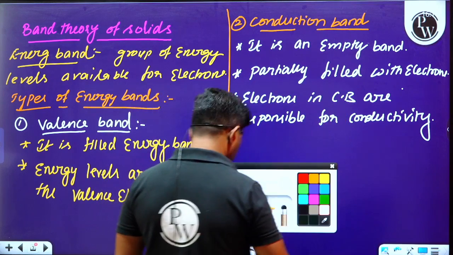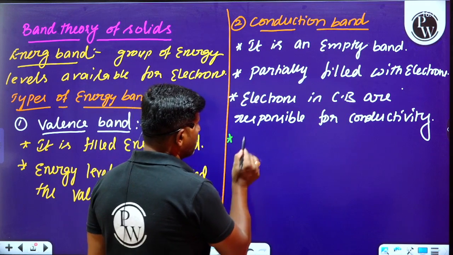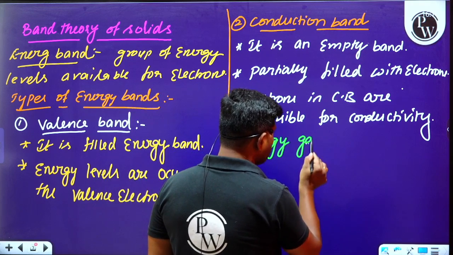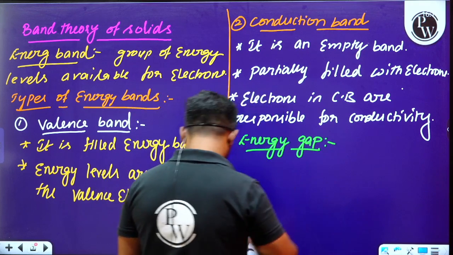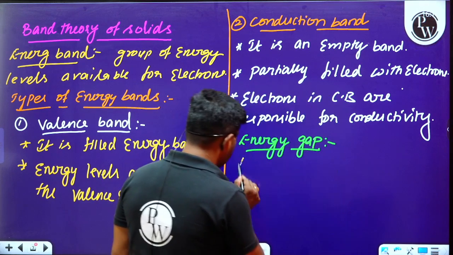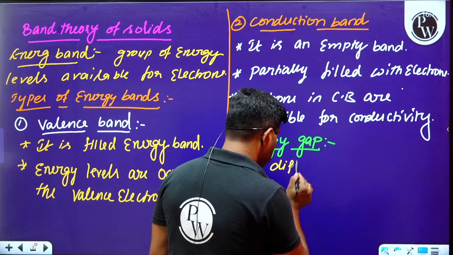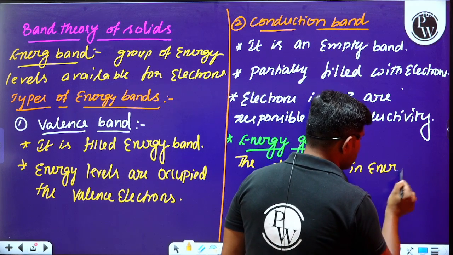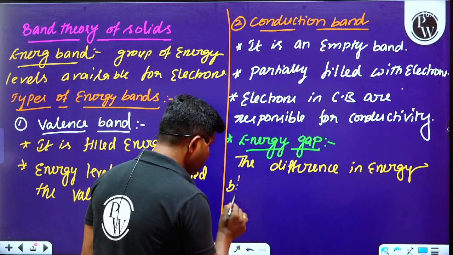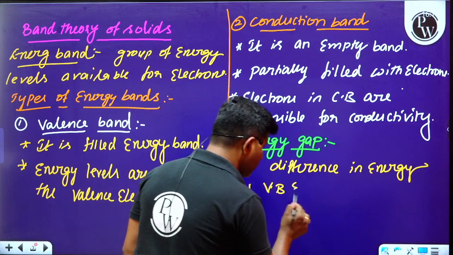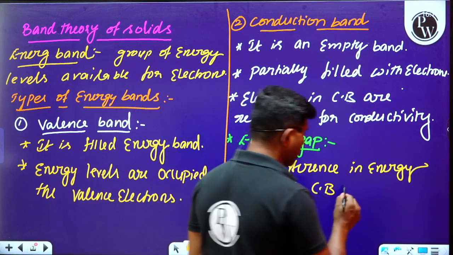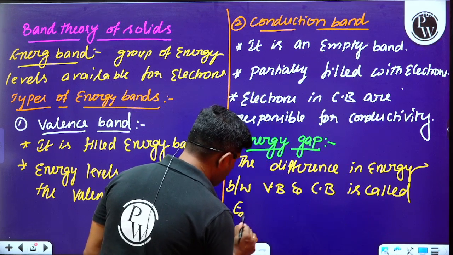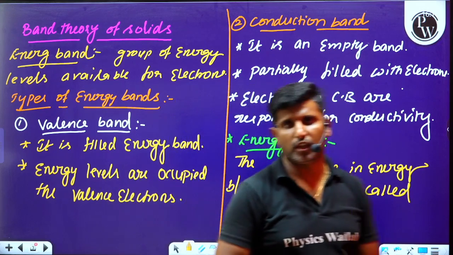Okay, and later we have to understand what the energy gap is. Energy gap is nothing but the difference in energy between the valency band and conduction band, usually denoted by Eg.